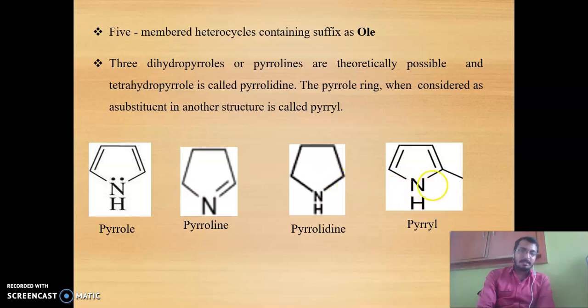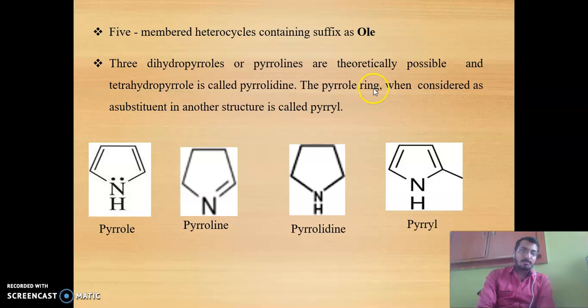Here another example is pyrrole. What do you mean by this? Dihydropyrroles, or pyrrolines, are theoretically possible, and tetrahydropyrrole is called pyrrolidine. No doubt, this is the example.